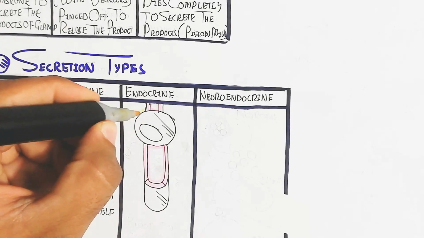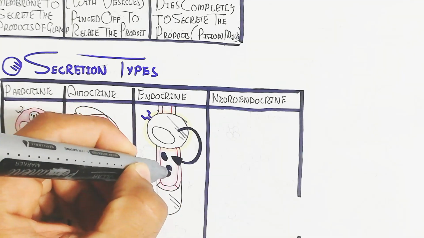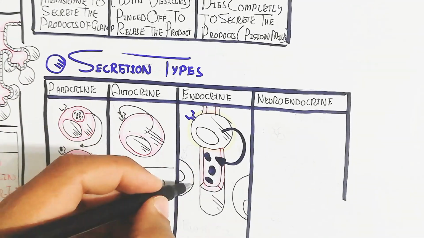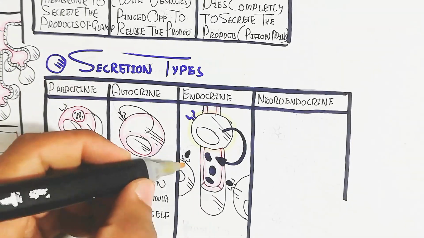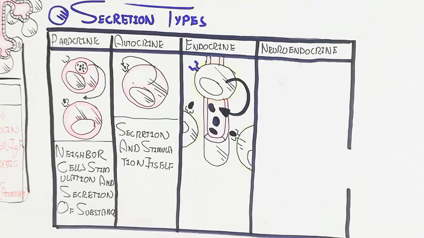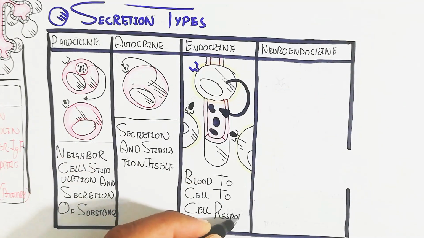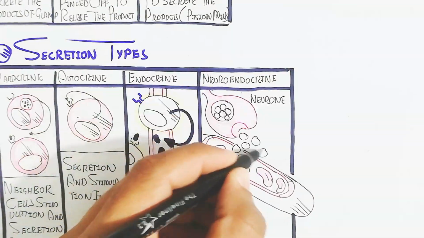So the secretion and stimulation are on itself. Endocrine means the secretion from the gland moves into the blood circulatory system from the effector cell to the target cell, and a blood-to-cell response occurs. This is known as the endocrine hormone, and it is more popular, which is why it has a lot of functions in our body physiology.